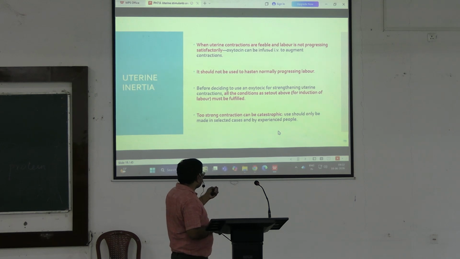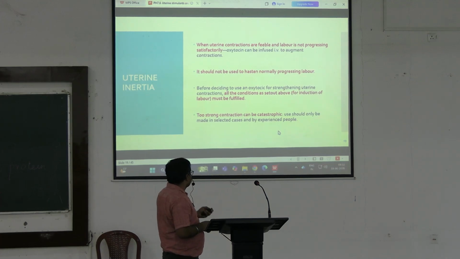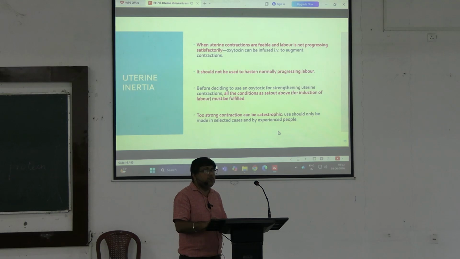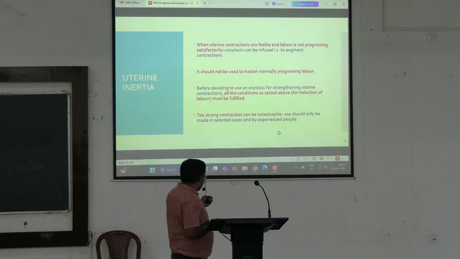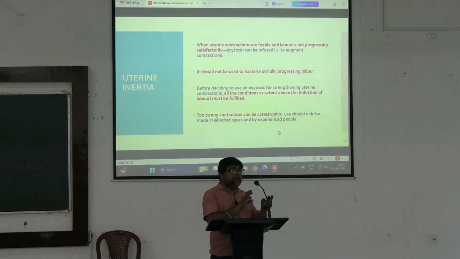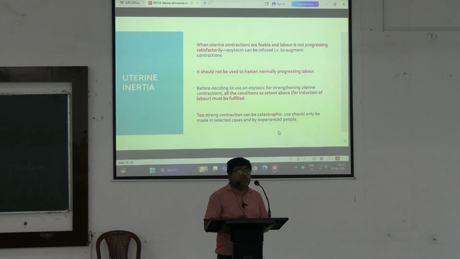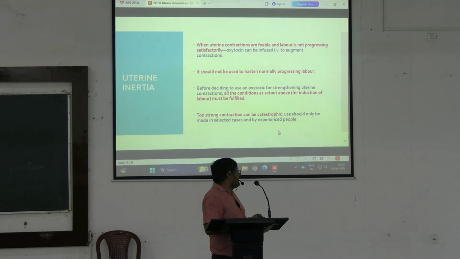So when uterine contractions are feeble and labor is not progressing satisfactorily, oxytocin can be infused intravenously to augment the contraction, but it should not be used to hasten a normally progressive labor. Before deciding to use oxytocin for those cases, the conditions discussed previously should be met. Too strong a contraction can be catastrophic to the baby and the mother as well.